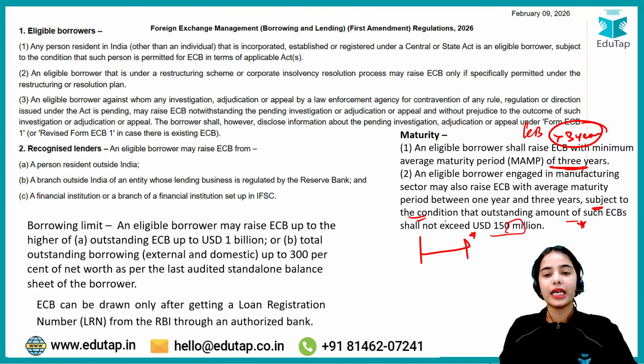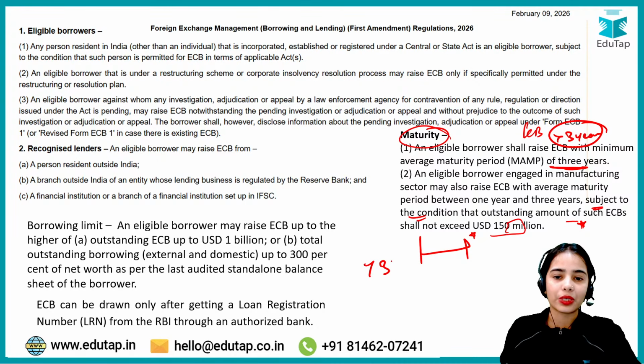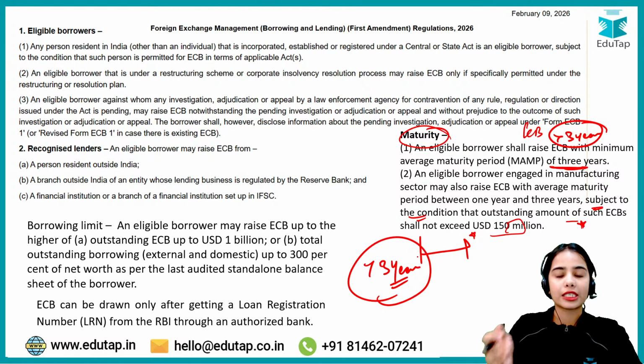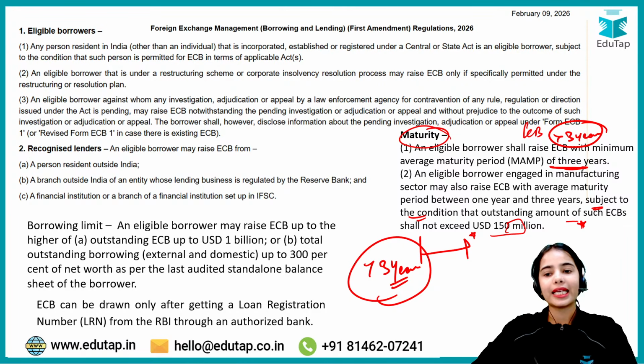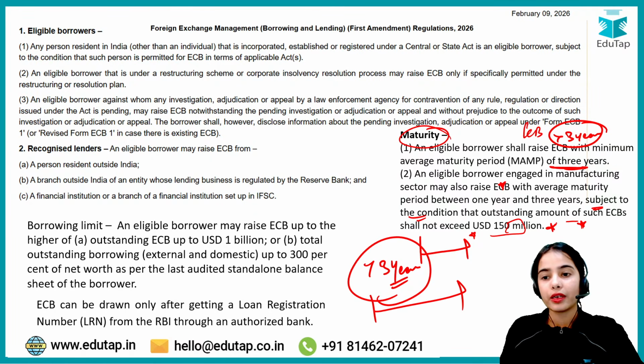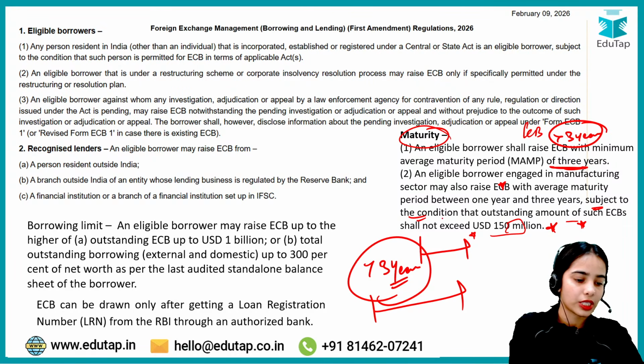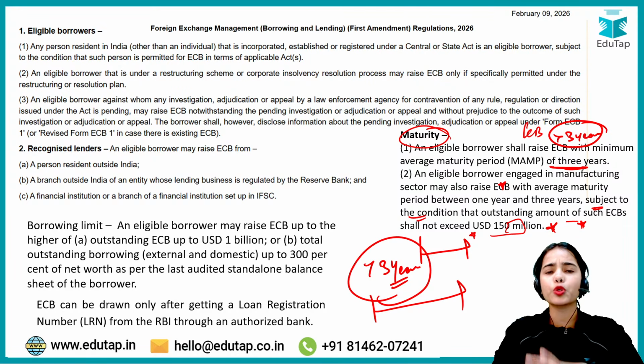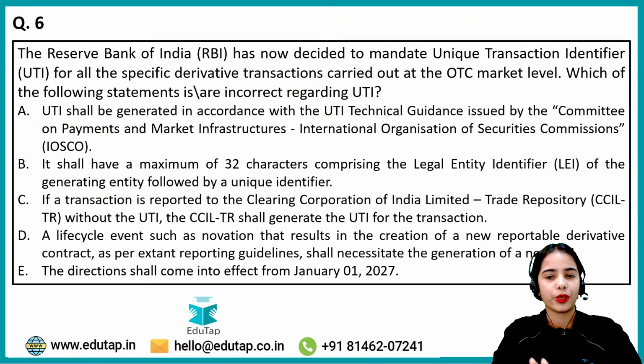So that is the idea, that maturity period should be more than 3 years for the external commercial borrowing. But in the case of the eligible borrower, if it is engaged in the manufacturing sector, then it can raise the external commercial borrowing for a period of 1 year to 3 years. And such ECBs shall not exceed $150 million. Okay, so this is the idea. These are the most important points from this particular article that you have to focus on.